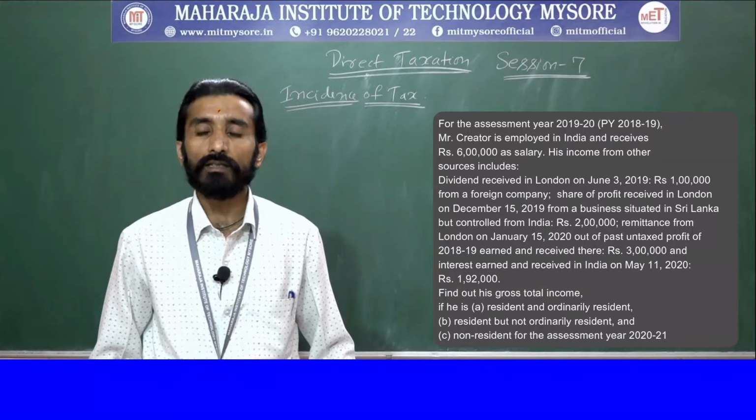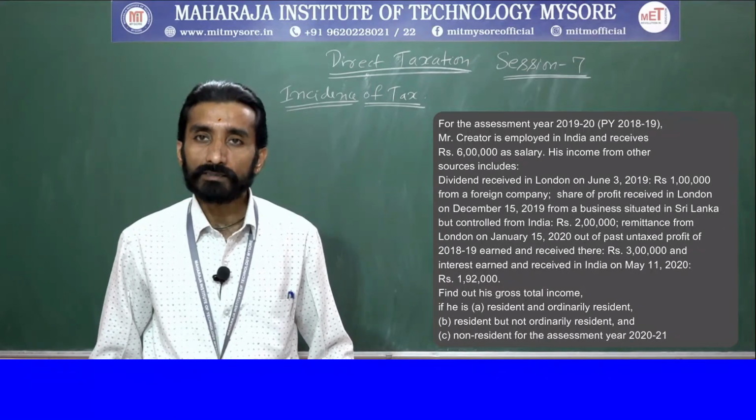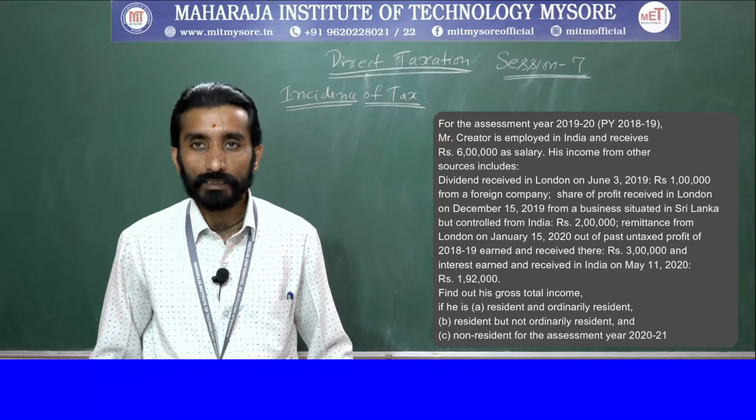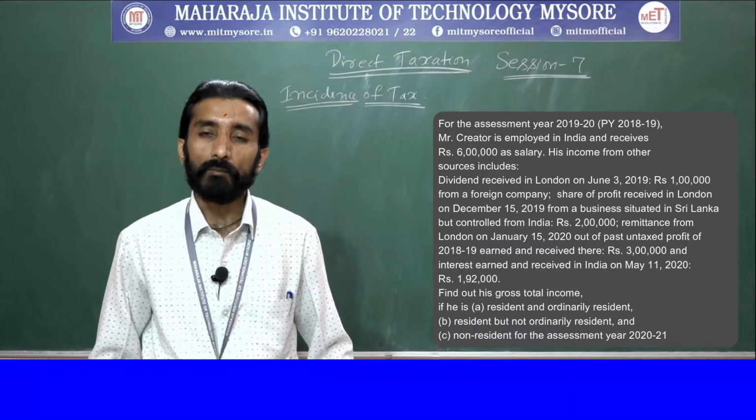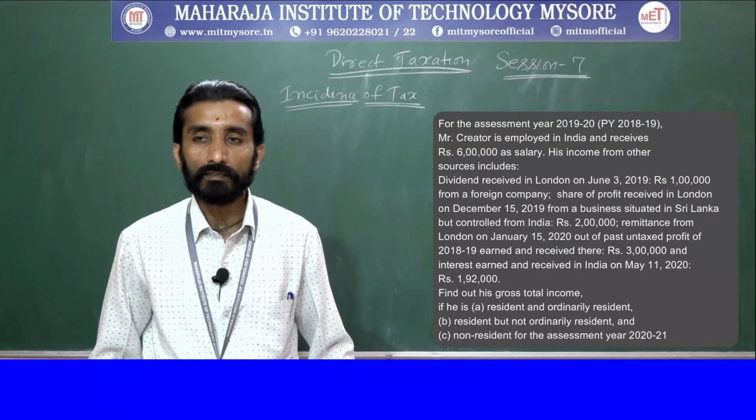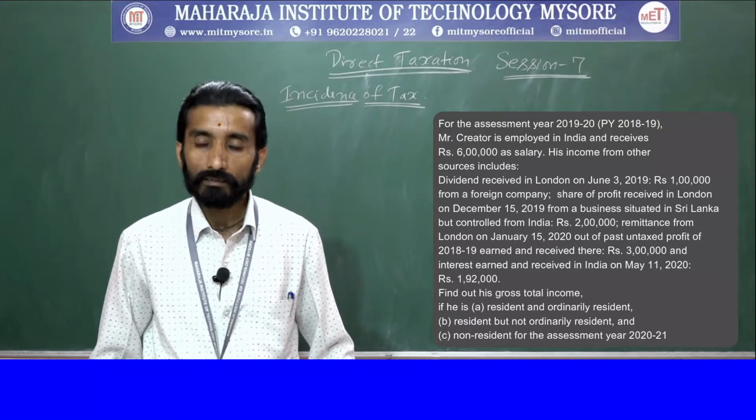Share of profit received in London on December 15, 2019 from a business situated in Sri Lanka but controlled from India, rupees 2 lakh.